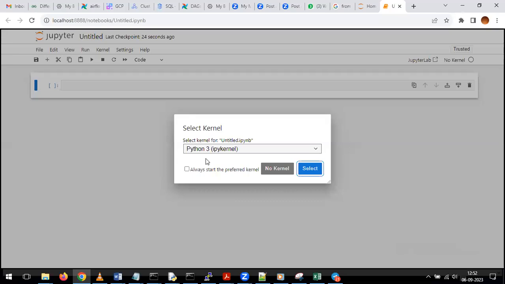Okay. So once we click on New, then once we click on the notebook, here you get the pop-up like this, to select the kernel. Kernel is nothing but the environment by which you want to run all your programs in this window. So here you have to select Python 3. Please select Python 3. Click on Select. So every time it will ask the same thing. If you don't want this kind of window to pop up, please enable this button, Always start the preferred kernel. You can click on this checkbox. With that, every time it is going to use the same Python 3 kernel. Otherwise, without checking this also, you can click on Select depending on your convenience.